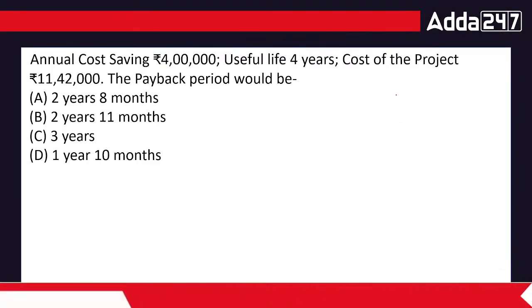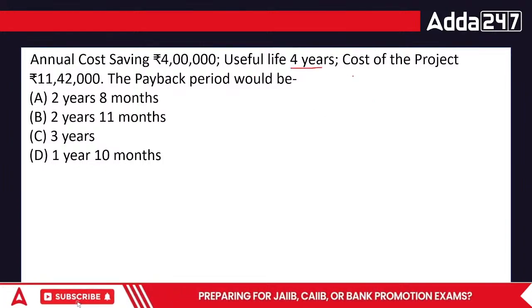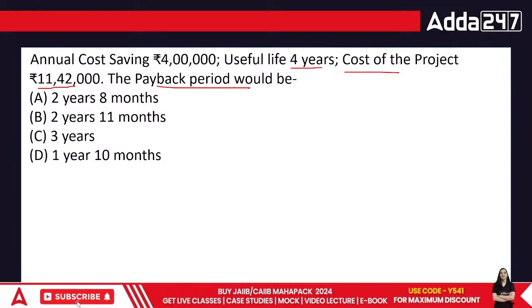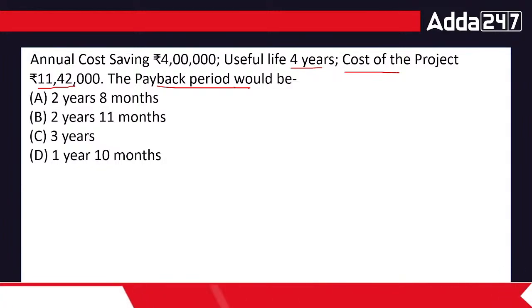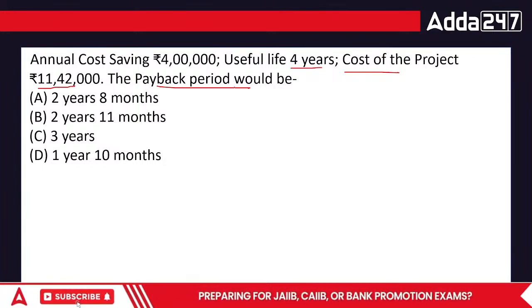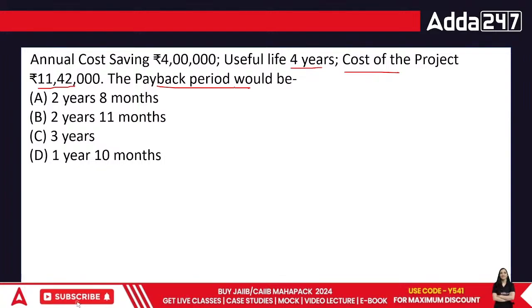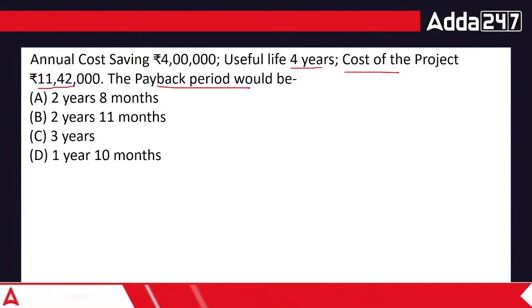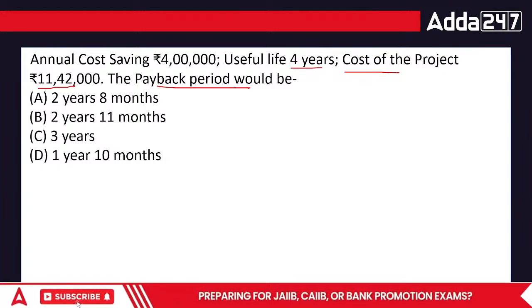Annual cost saving is of 4 lakh, useful life is 4 years, cost of the project is 11 lakh 42,000, the payback period would be. What's going to be the answer?